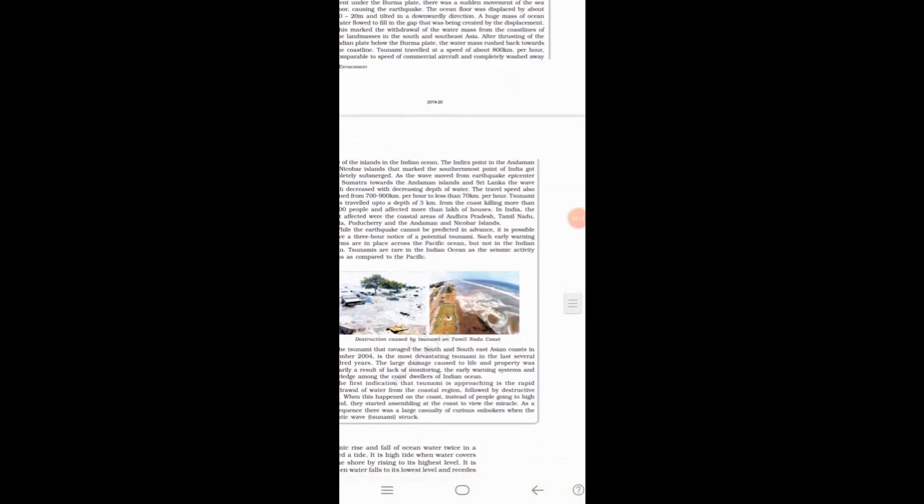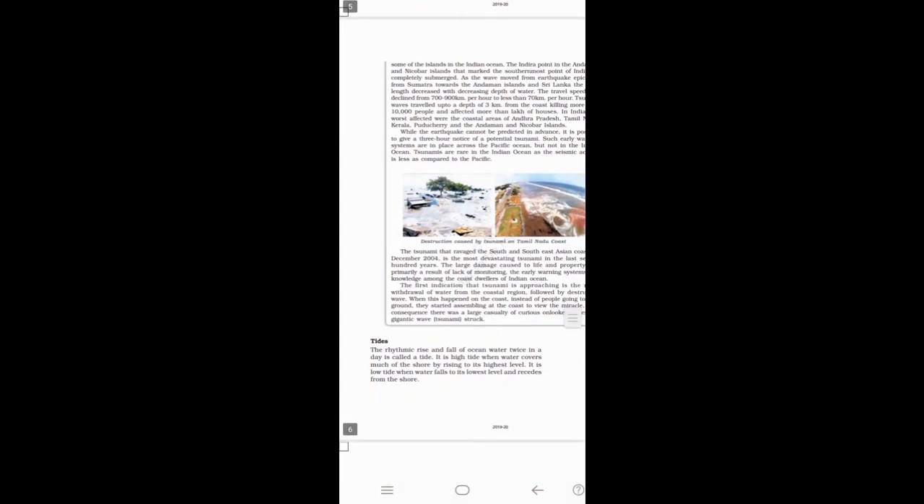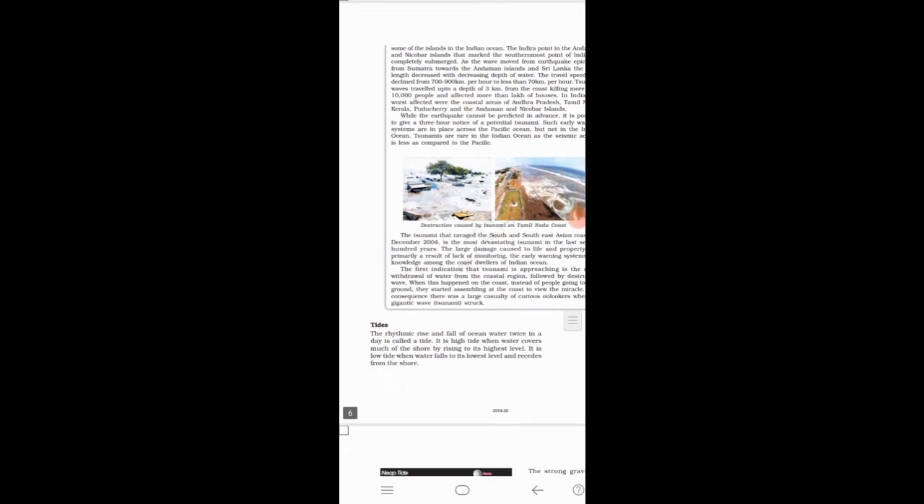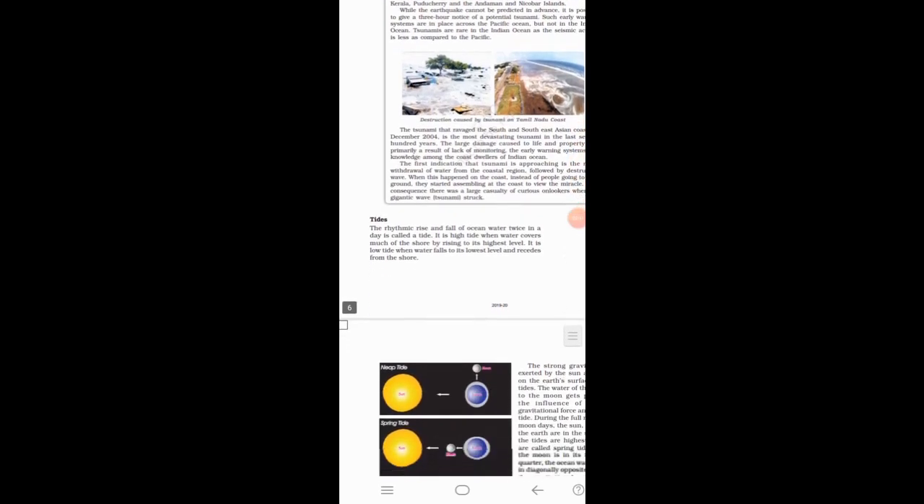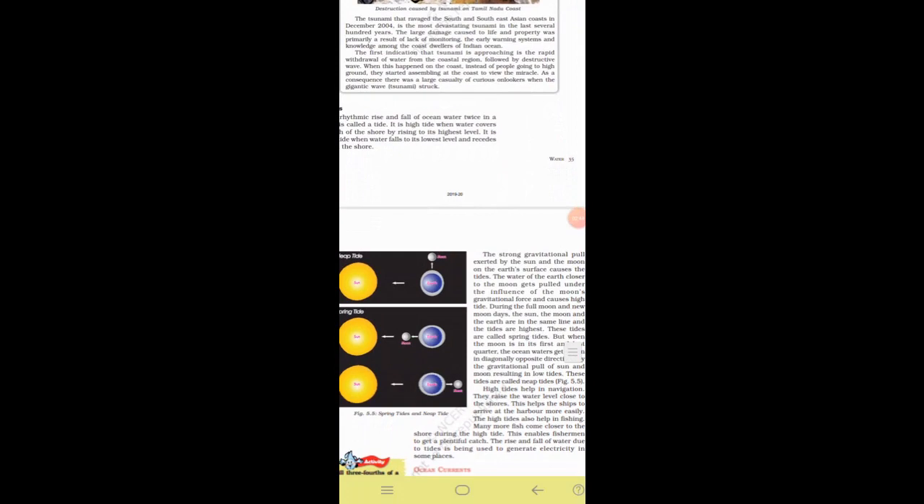Now let's see about tides. The rhythmic rise and fall of ocean water twice in a day is called a tide. It is high tide when water covers much of the shore by rising to its highest level. It is low tide when the water falls to its lowest level and recedes from the shore. Now look at this image, spring tides and neap tide.